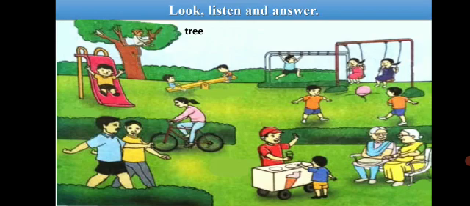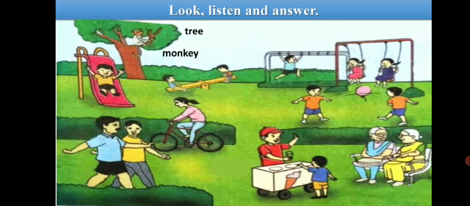And now if I ask you, who is on the tree? What will be your answer? Yes, a monkey is on the tree. Who is on the tree? A monkey is on the tree. So this is how we will make simple sentences using the words.